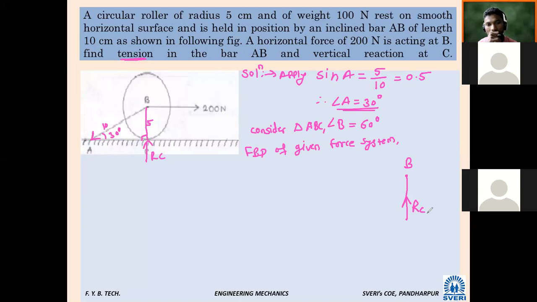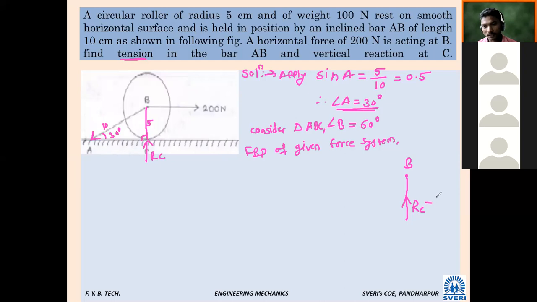Downward. Downward means, while considering RC, whether we have to subtract that weight or add that weight. Subtract. We have to subtract it. So here, while calculating, we have to subtract that weight, 100. This problem was there in the university exam. Here, only the reaction will not come, because along with this RC reaction, the weight is applying, which is vertically downward 100 Newton. So that will be minus.